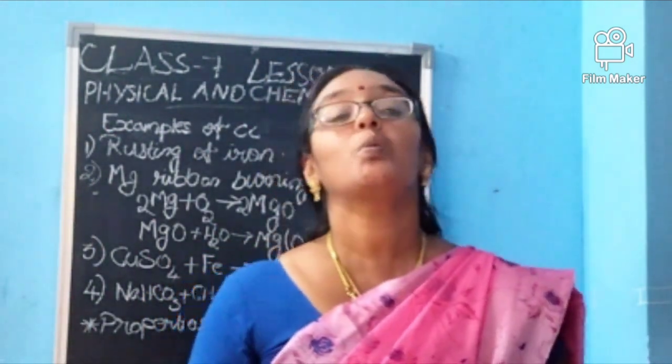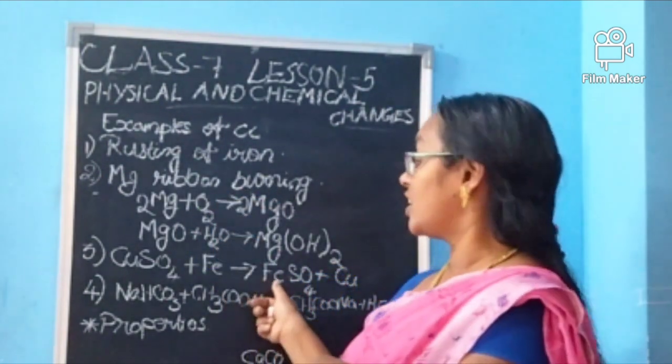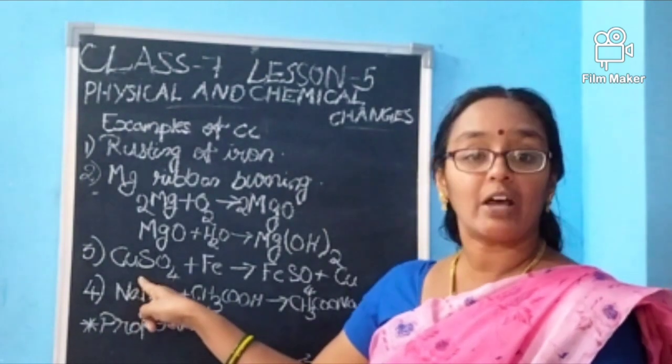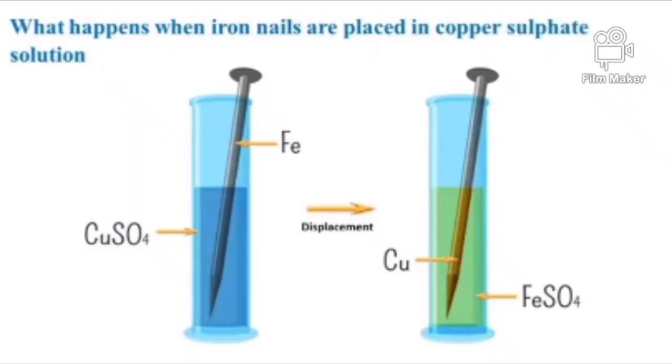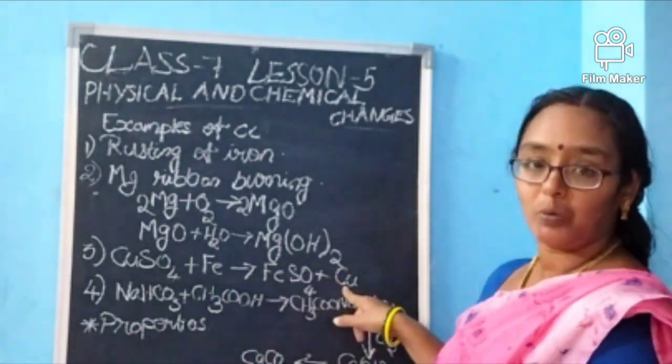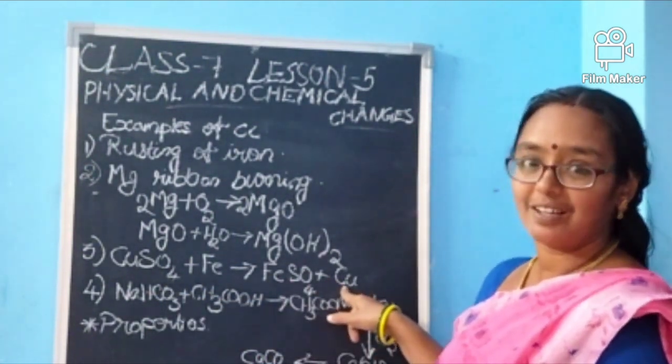So what will happen? The color will change to green. Iron sulfate solution has green color. Copper sulfate has what, ma'am? Blue color. This blue color is changed by the iron into green color. The iron will say it is my land, my property. So what will happen? The copper will cry and come out. No one is there with me like that.